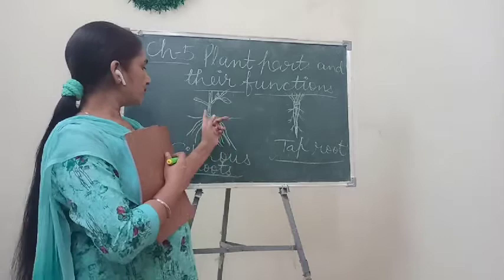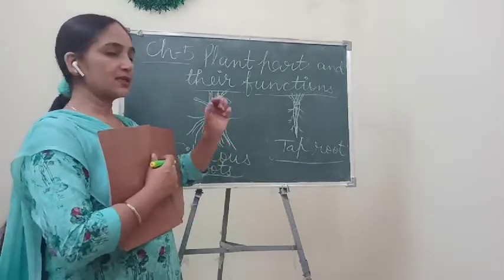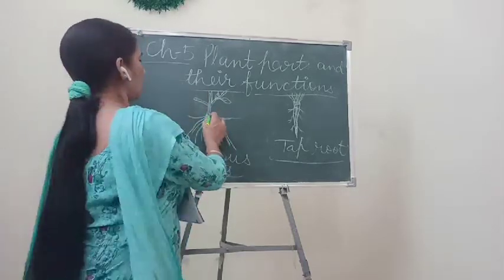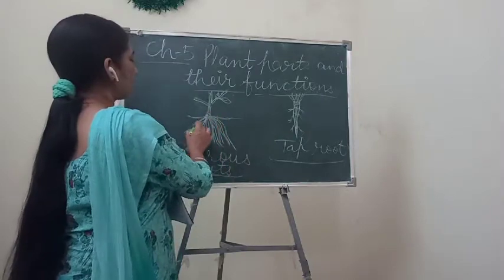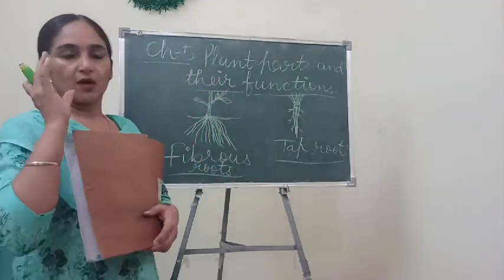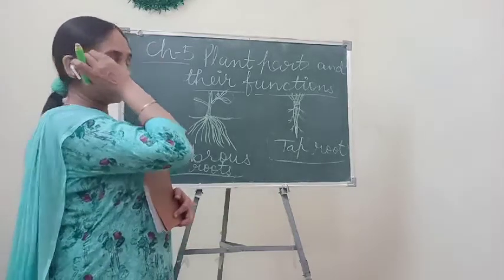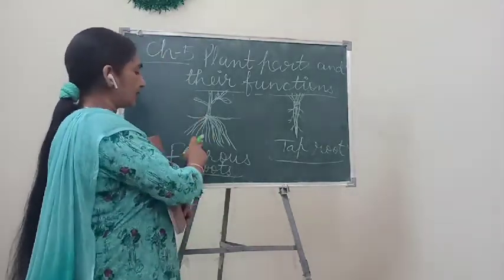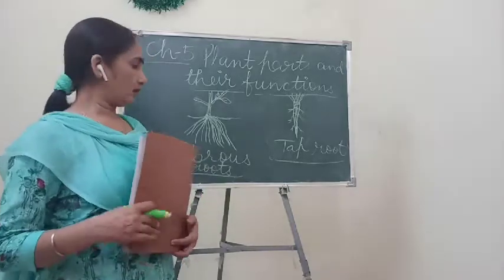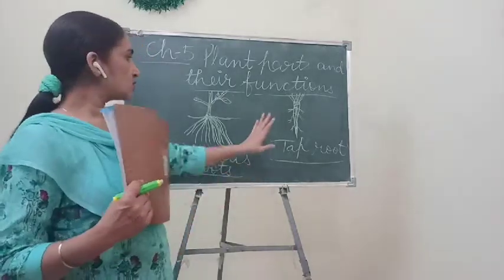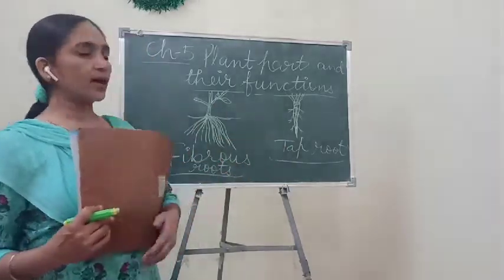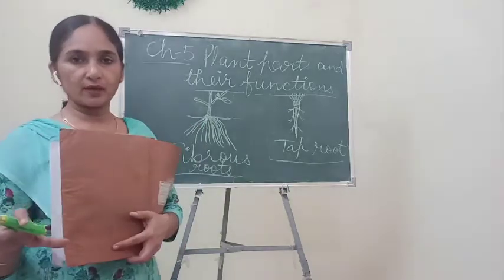In grass, fibrous roots are present. Means at a single point, many fiber-like roots are coming out. So that's why we call them fibrous roots. Understand? So tap roots and fibrous roots are totally different.